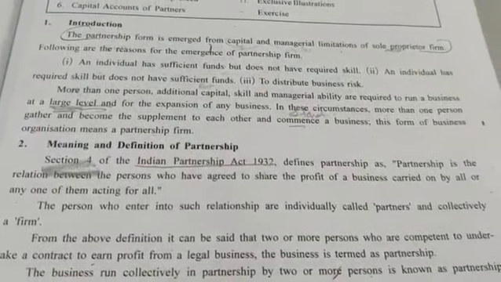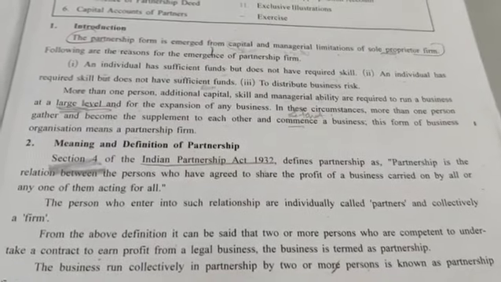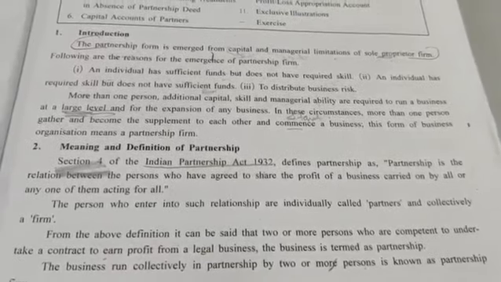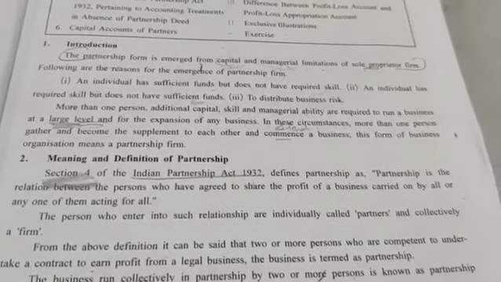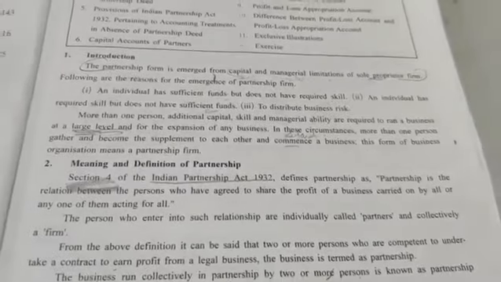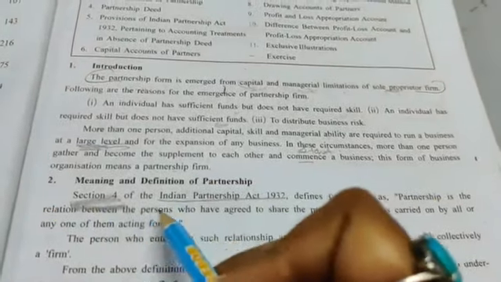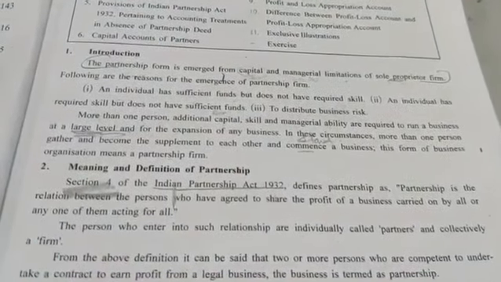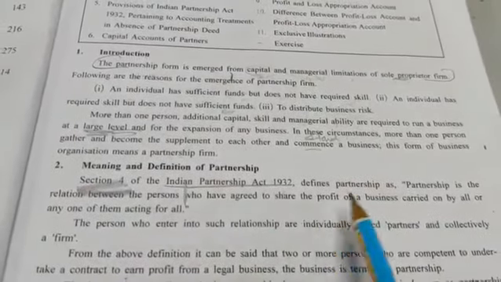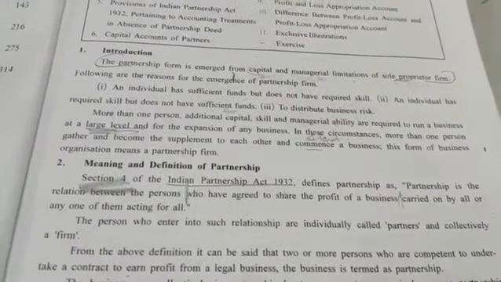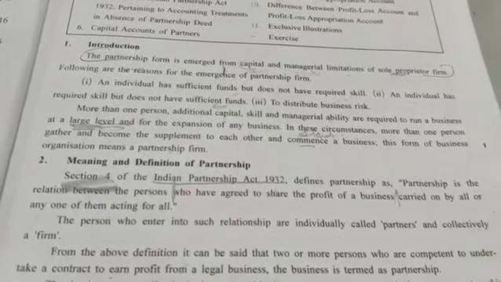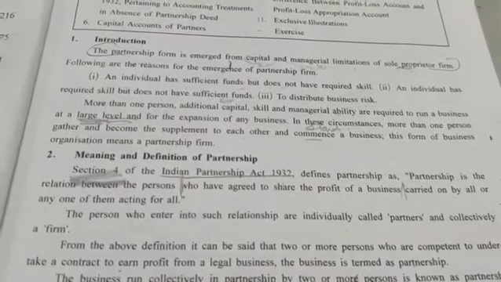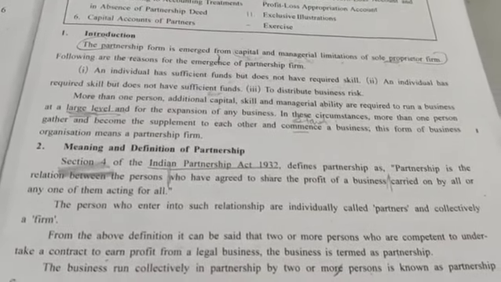Fine. So it is defined that partnership is the relationship between the persons who have agreed to share the profit of the business carried on by all or any one of them acting for all. Again, this definition you have already learned in 11th standard in BA. That is, partnership is a relationship between the persons. First only remember till here that partnership is one type of relationship between the persons. Now, who have agreed to share the profit of the business. Second part, they have agreed to share the profit of the business. Third part, carried on by all or any one of them acting for all.